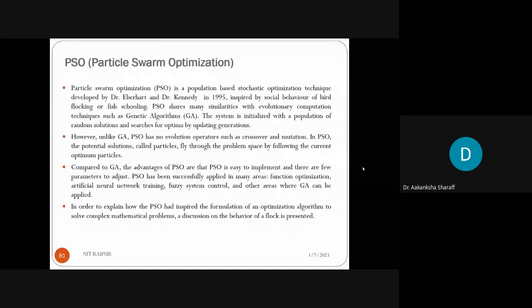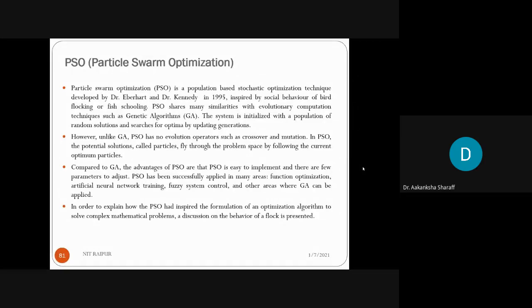Now, compared to GA, the advantages of PSO are that PSO is very easy to implement and there are very few parameters to adjust. PSO has been successfully applied in many areas like function optimization, artificial neural network training, fuzzy control systems, and other areas where GA can be applied.